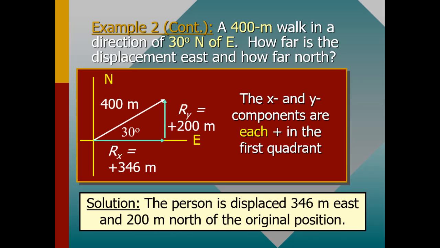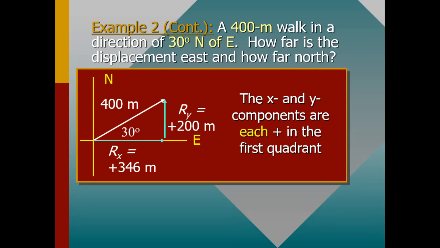So if you look at that, you need to understand that both the x and y coordinates are in the first quadrant. If you observe very well, this is positive 200 and that is positive 346. According to what I've already explained, that simply means that these are both in the first quadrant.